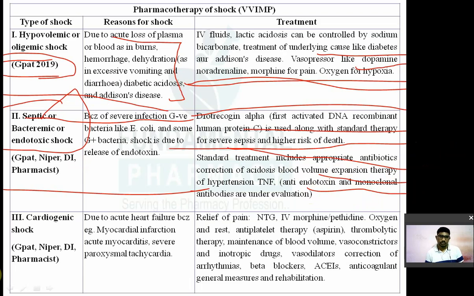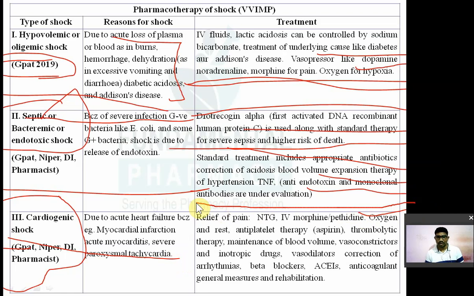Now third type of shock is nothing but the cardiogenic shock. Cardiogenic shock is due to acute heart failure or myocardial infarction or infection of the myocardium, that is myocarditis. Severe paroxysmal tachycardia can lead to cardiogenic shock. What is the treatment? Intravenous nitroglycerin, relieve the pain by using morphine, and vasodilators are used.